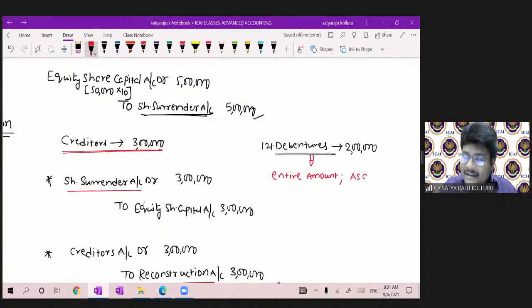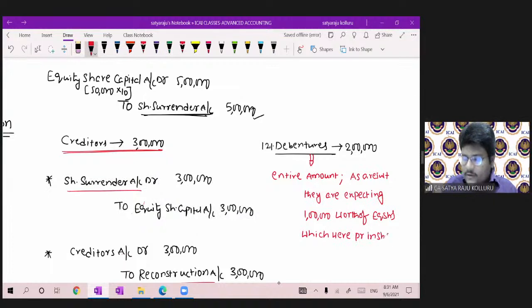As a result, they are expecting 1 lakh worth of equity shares, which were present in share surrender account.